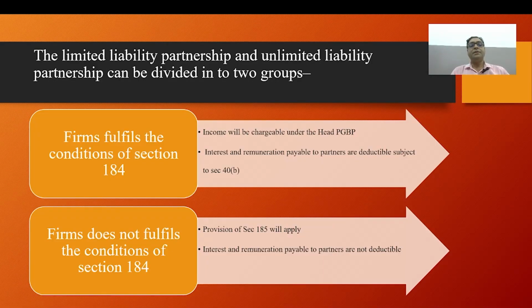Now, partnerships can be divided into two groups: firms that fulfill the conditions of Section 184 and firms that do not fulfill the conditions of Section 184. If a firm does not fulfill the conditions, it is discussed under Section 185.